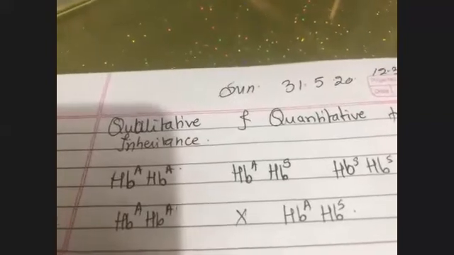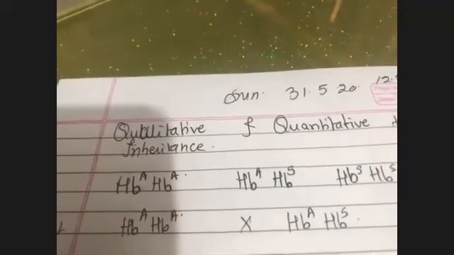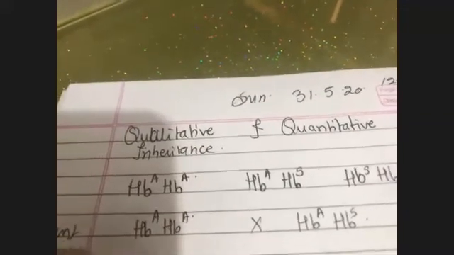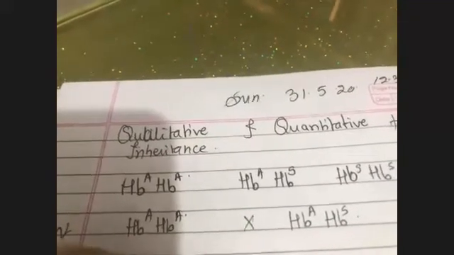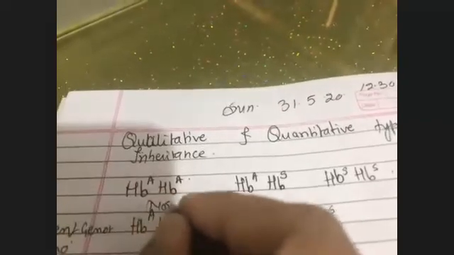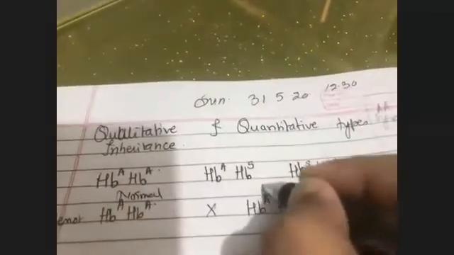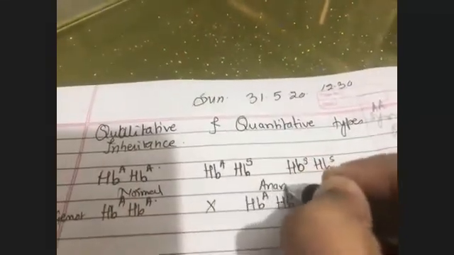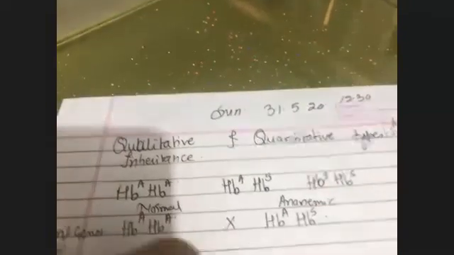So I have got married to this person. We have the genotype. We have already mentioned parent genotype. Here it is normal parent. Here it is anemic parent. We have to find the gamete.